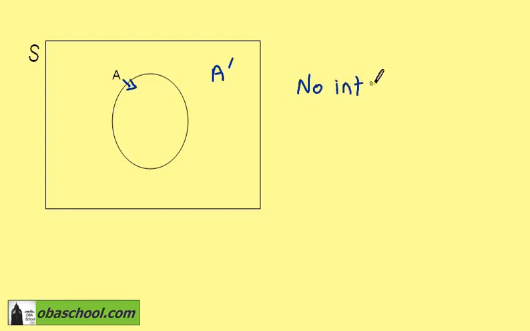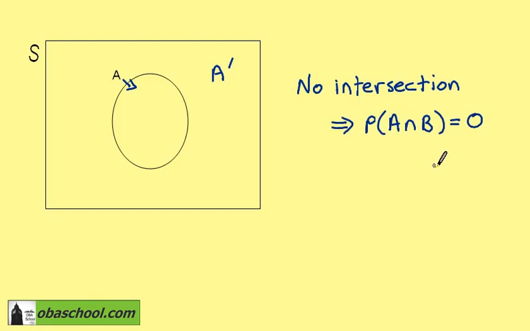We've seen that there is no intersection if two sets are mutually exclusive, and that implies the probability of A intersection B is 0. This has a consequence for the addition formula.